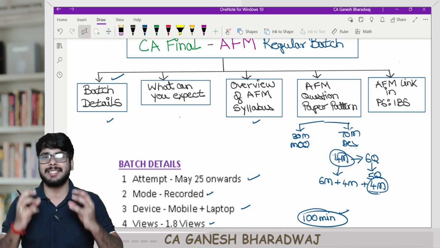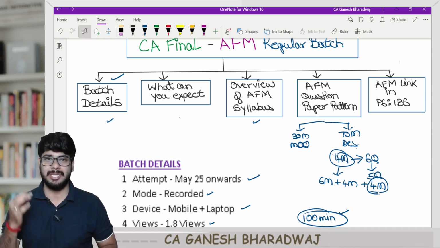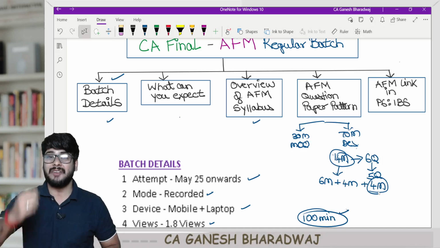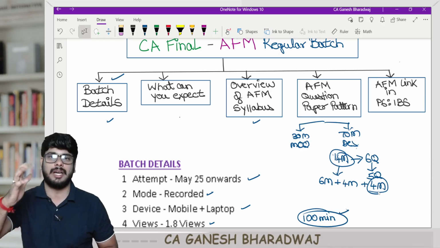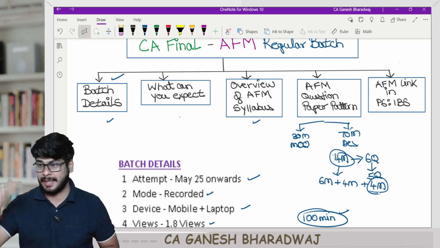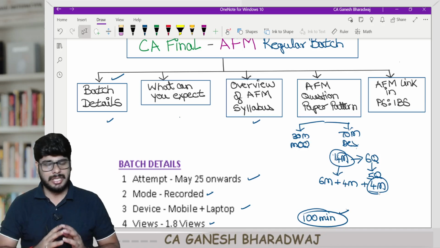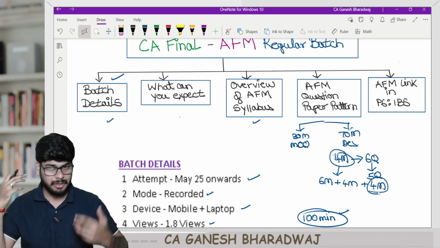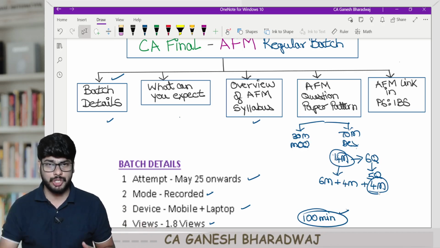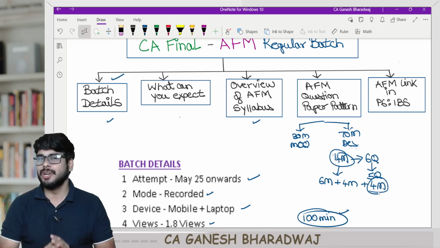That is the power of conceptual learning, because conceptual learning is actually a very smart way to crack exams. And that is in fact the only way to crack professional courses like CA, that too at the final level, right? This is something that I generally hammer on at the intermediate level also, more so at the final level. That's the only way forward.